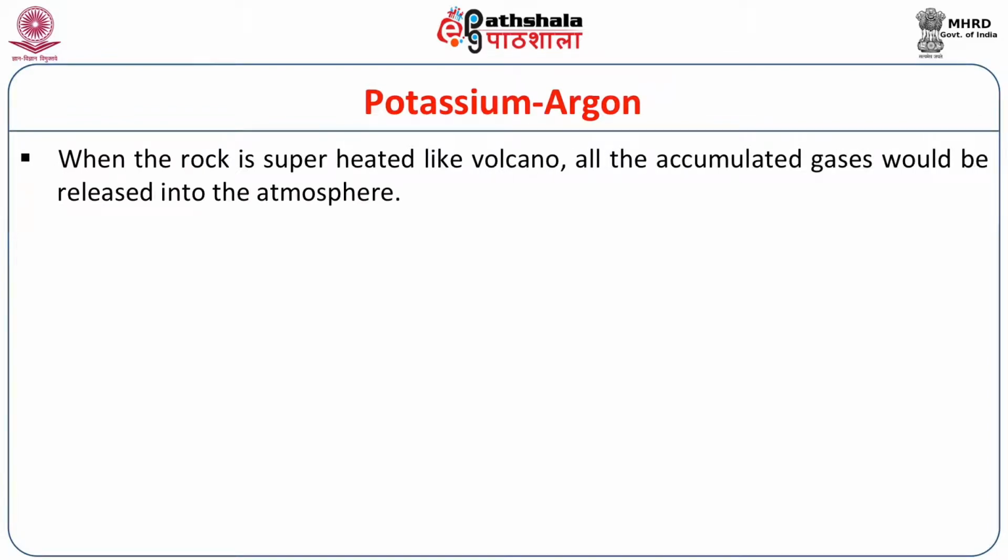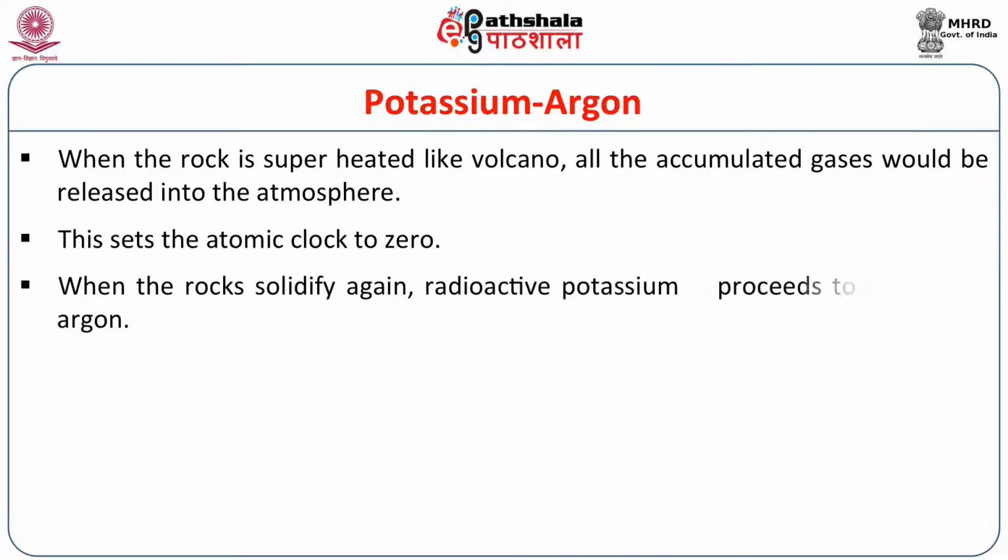When the rock is superheated like in a volcano, all the accumulated gas, including argon gas, is released into the atmosphere. This sets the atomic clock to zero, what they call the zero clock. When the rocks solidify again after the volcanic activity, radioactive potassium proceeds to decay into argon.